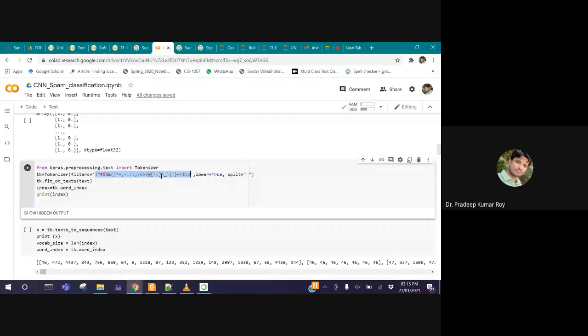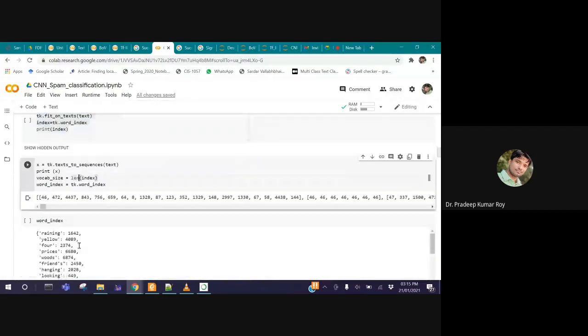All are special characters that are not used at all. They don't carry any meaning. So we have removed all these characters from our message, and then we have applied the tokenizer. Finally we have index values for all the messages.